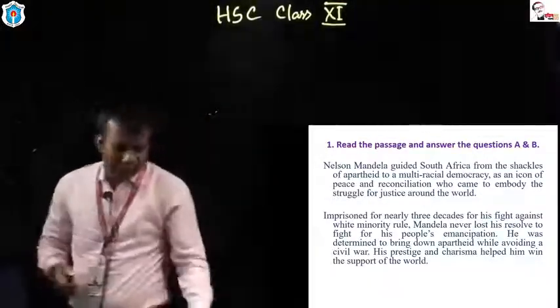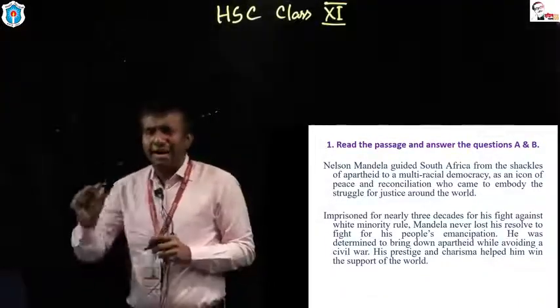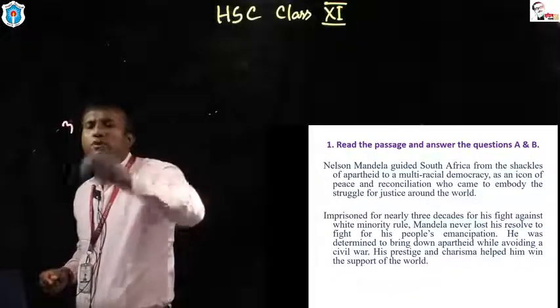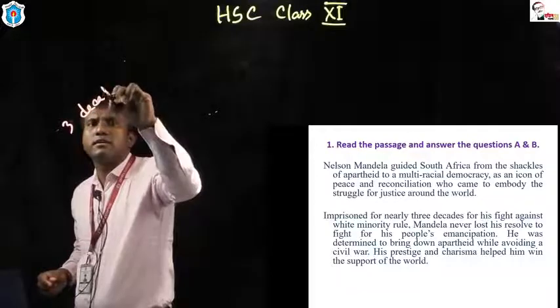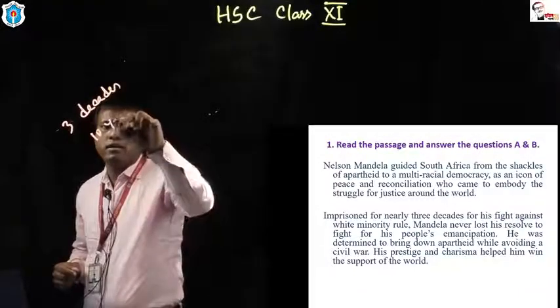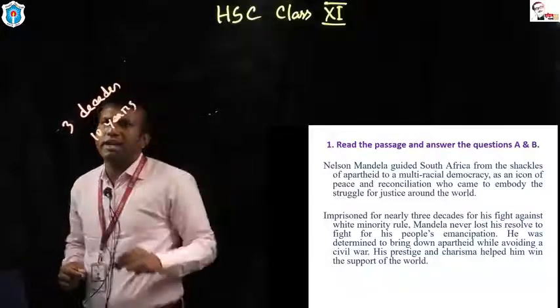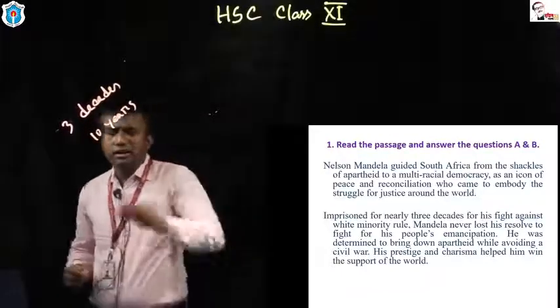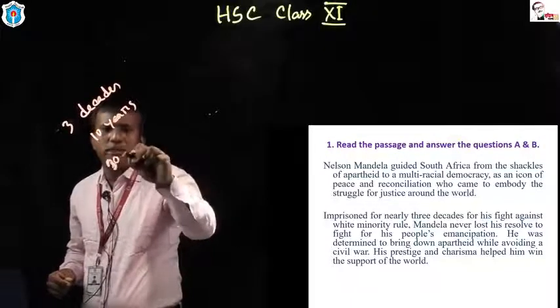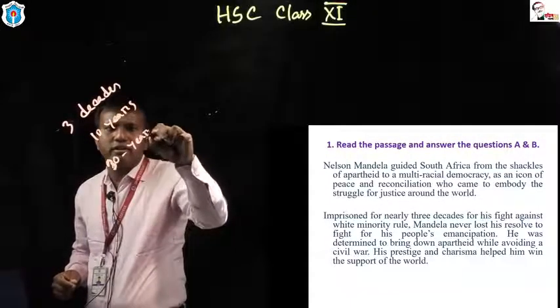A man named Mandela was imprisoned for almost 3 decades. Decade means a duration of 10 years. That's why I can say he was in prison for about 30 years of his life.